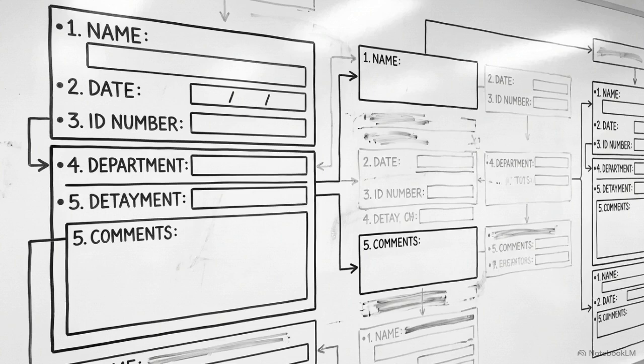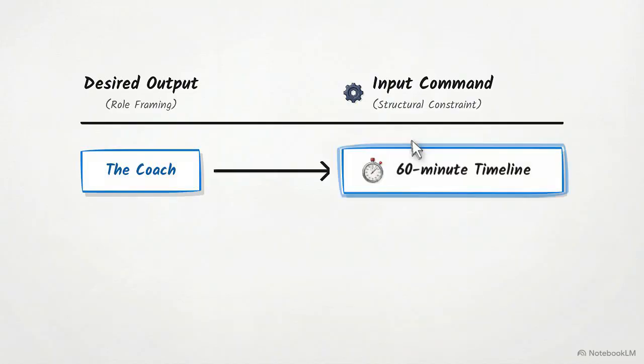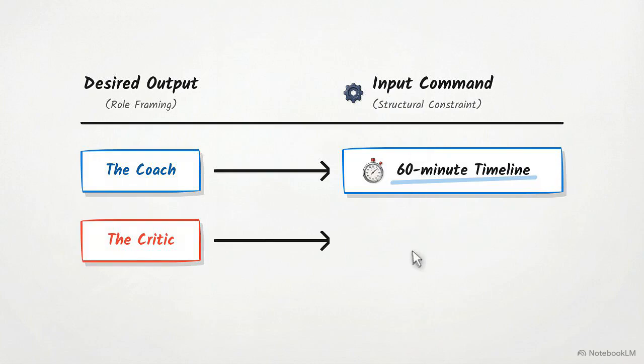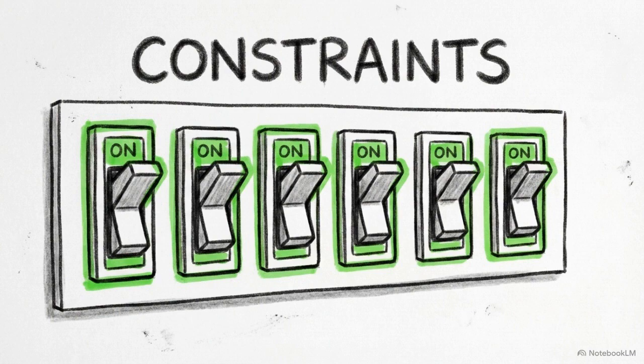You can tighten this control even further by requesting a specific output structure immediately after you define the role. When you dictate a structure, you eliminate the AI's guesswork regarding how to present its information. For example, if you are working with a coach, you might ask for a 60-minute timeline. If you are using a critic, you would ask for a teardown. Combining a role with a structural requirement creates a set of constraints that the AI must follow during generation.